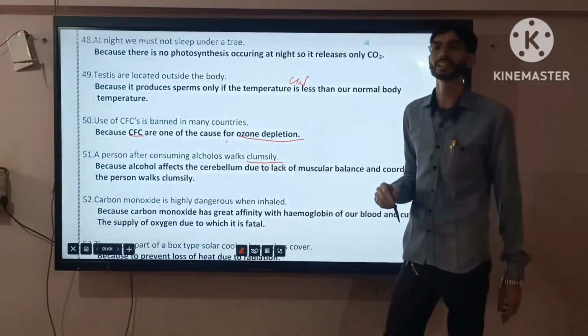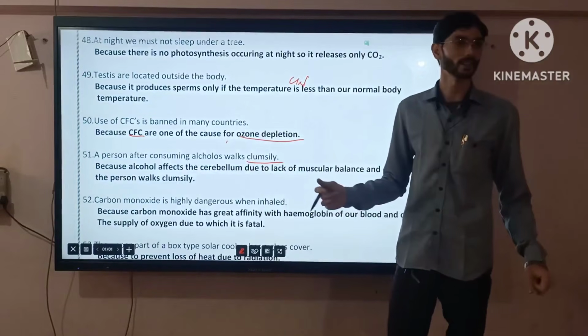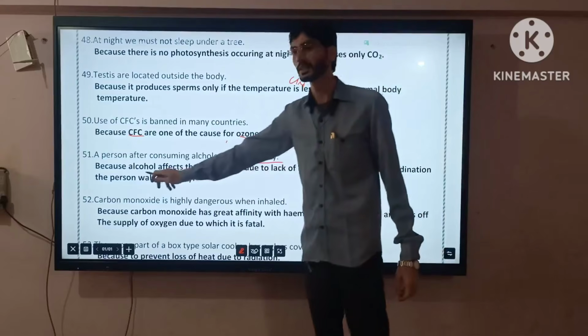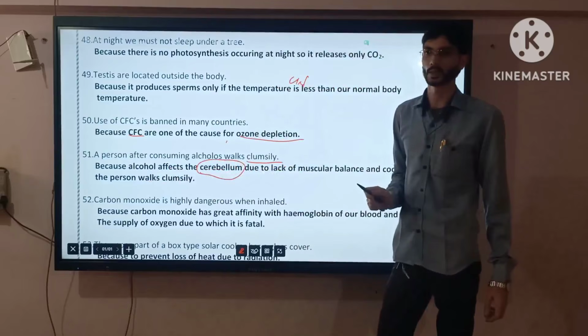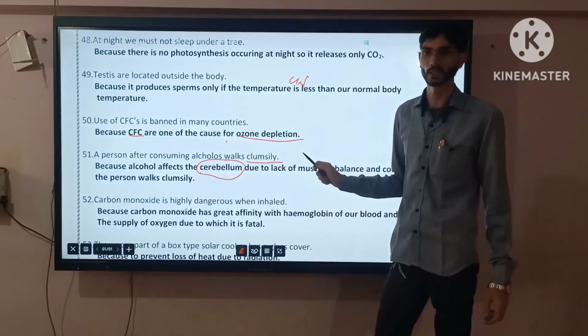A person after consuming alcohol walks clumsily. Clumsily means what is that? It's because it's part of the cerebellum.